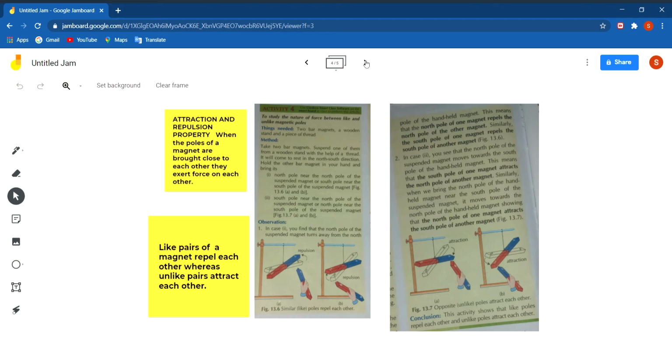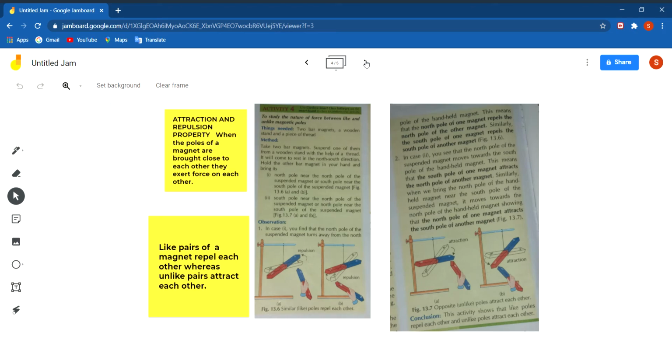But you see that if you bring north pole of a magnet to north pole of another magnet, means same pole, or south pole of a magnet to south pole of another magnet, then they both will repel each other. They both will be far apart from each other.